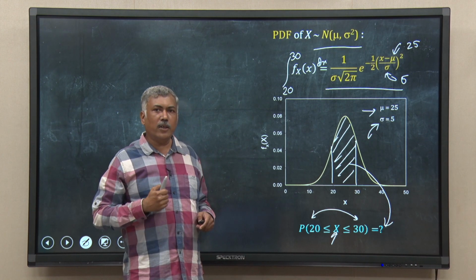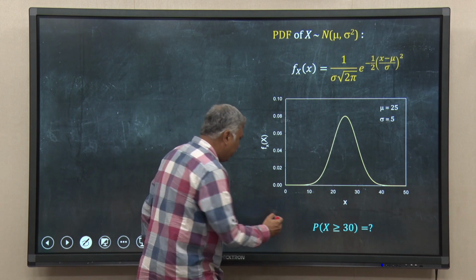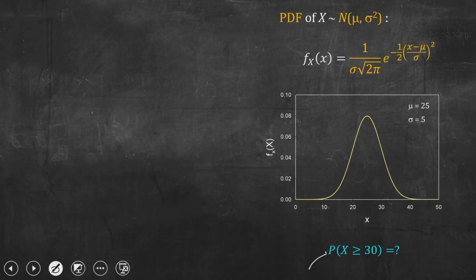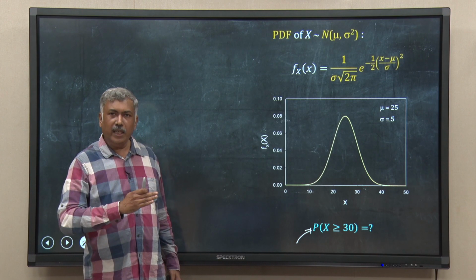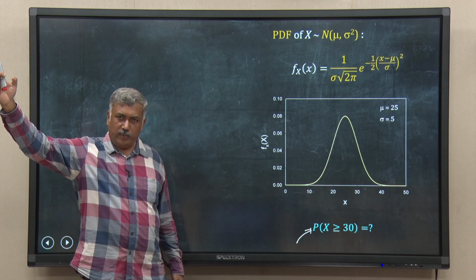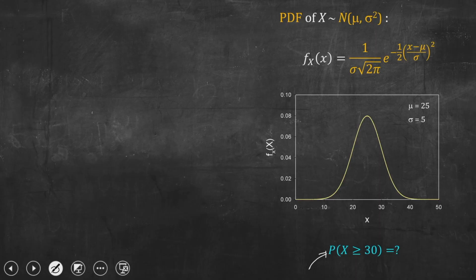If I now change the question and ask you to calculate a different probability, suppose I want you to calculate the probability that x will be bigger than or equal to 30, means 30 to anything possible on the higher side, right. So, then what will be the graphical explanation? So, I have a line here at 30.